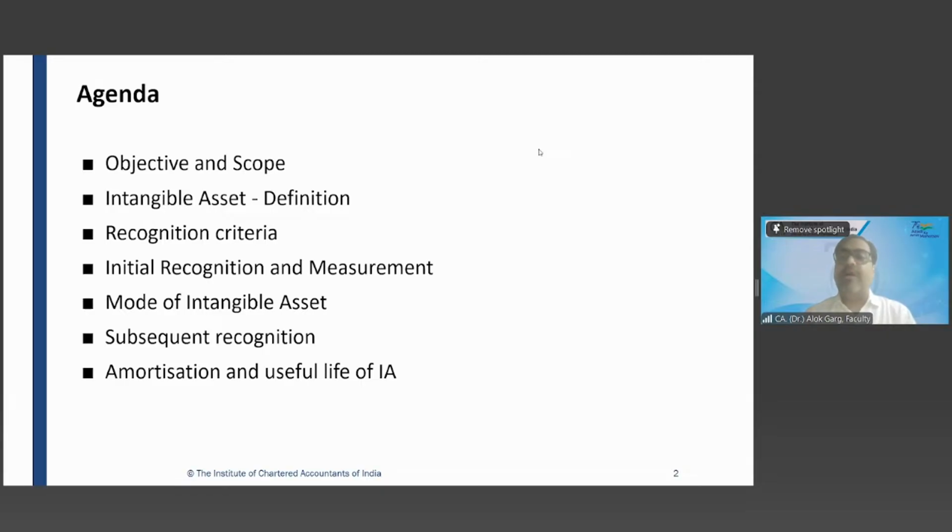Okay. So coming to the objective and scope. What way are we going to cover? Theoretical part, we are going to cover objective and scope quickly.